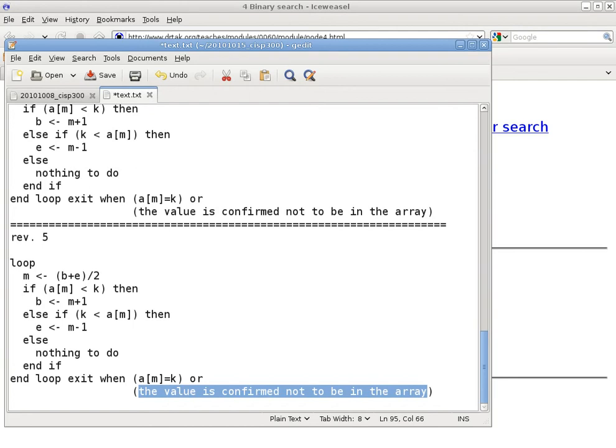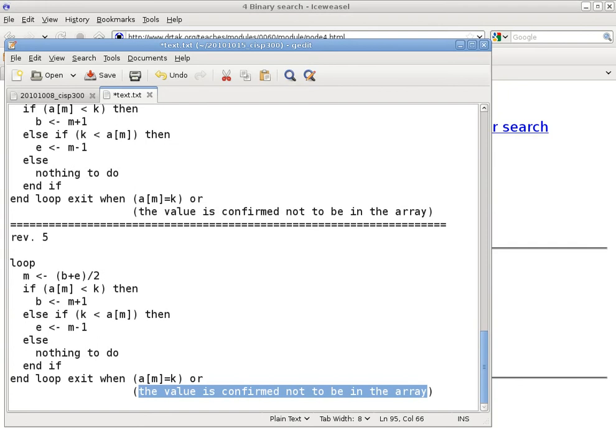Okay, think about this. Now B is starting all the way at the beginning initially. E is starting at the end initially. In one move, either one will come closer. With every comparison, they get closer and closer, which means at some point they might be the same value. So the question is, when B equals E, is that an exit condition? What does it mean when the index of the first element of the region is the same as the index of the last element of that region? You only have one. We have one left. Okay, so we cannot exit when B equals E.